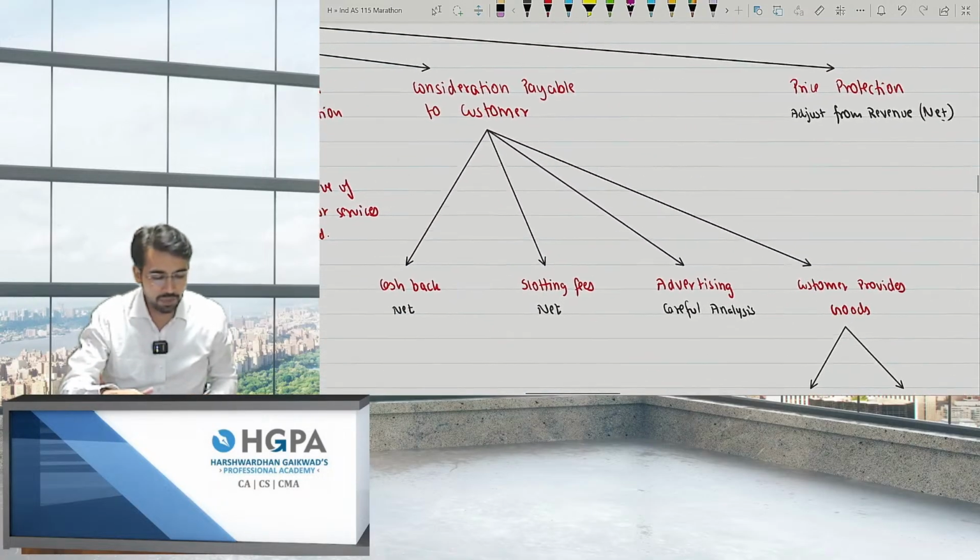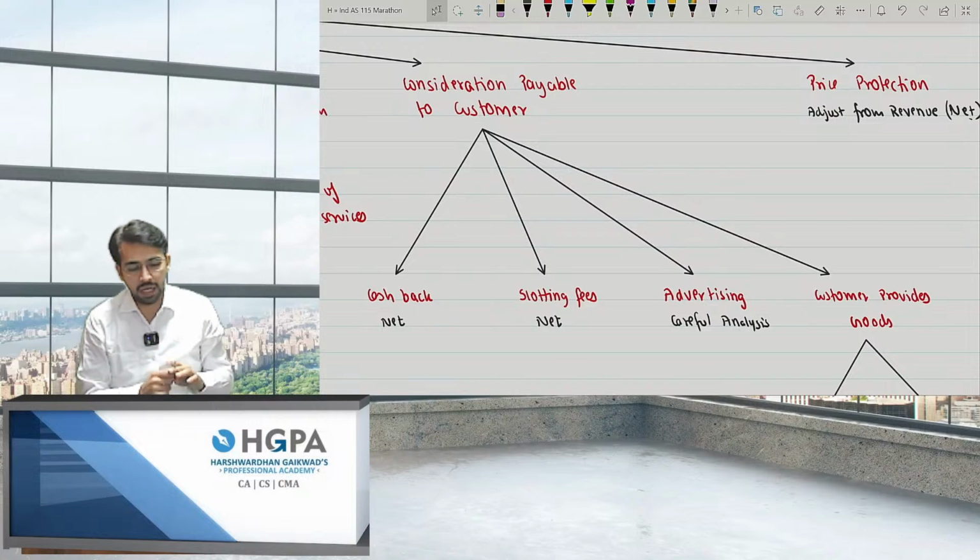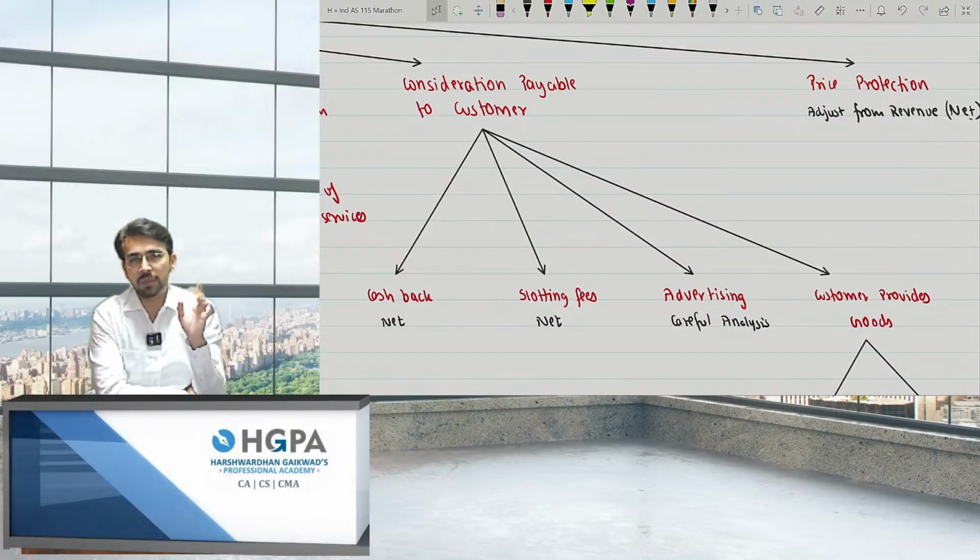Next, consideration payable to customers. If I am paying you, I'll pay you in 4 scenarios. What are the 4 scenarios? I'll pay you in the form of cashback. So I'll book the revenue on net basis. Second, slot fees. I'll again book on net basis. Third, advertisement. Don't say net. It is careful analysis. It is careful analysis. And fourth is customer provides goods.